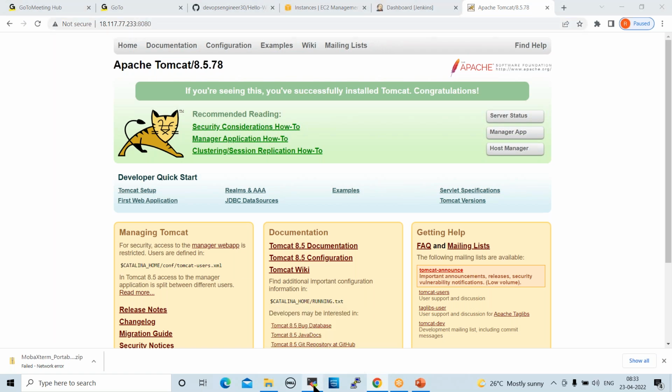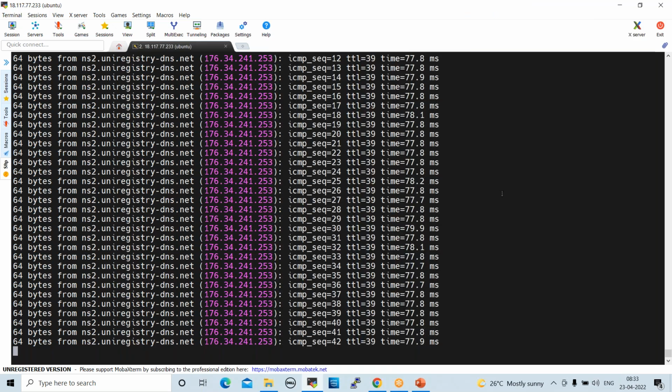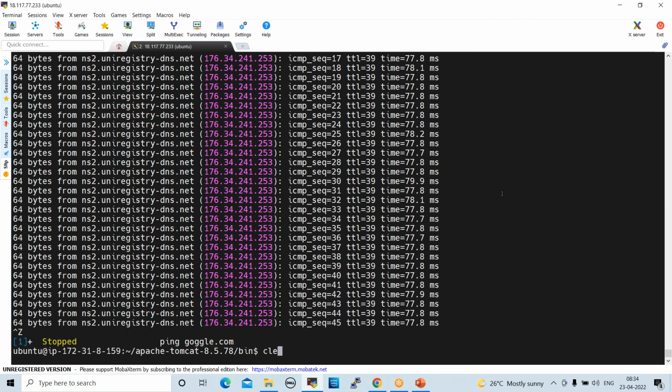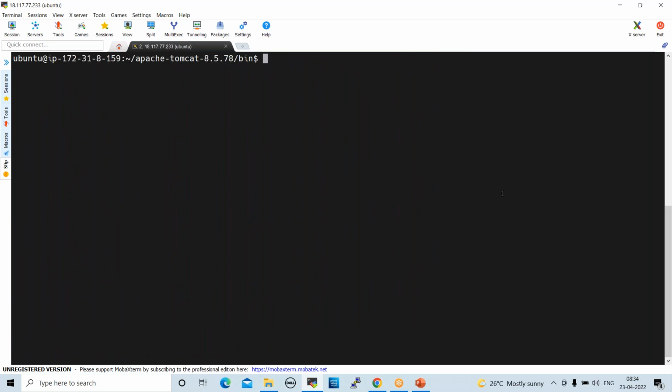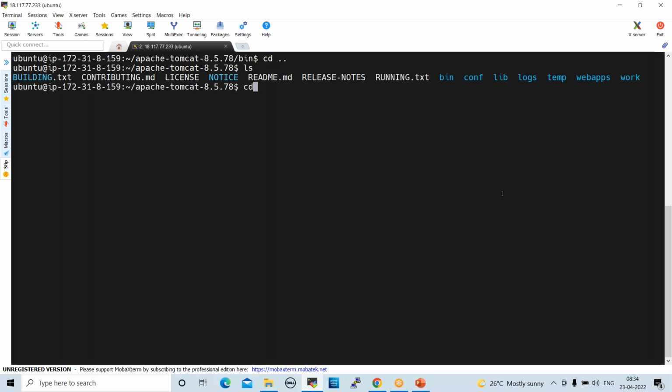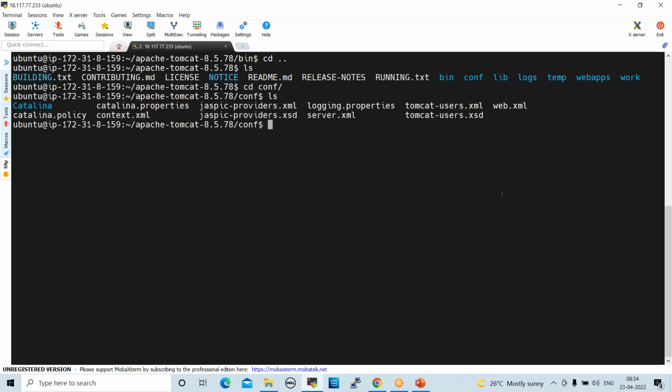Go to the console. How to change the Tomcat port number? Control Z to stop this. Clear the screen. Come out from the bin directory, cd .. ls here. Go to the conf directory, cd conf. ls here. Here we have server.xml. One file is there, right? Go to that file. vi server.xml.